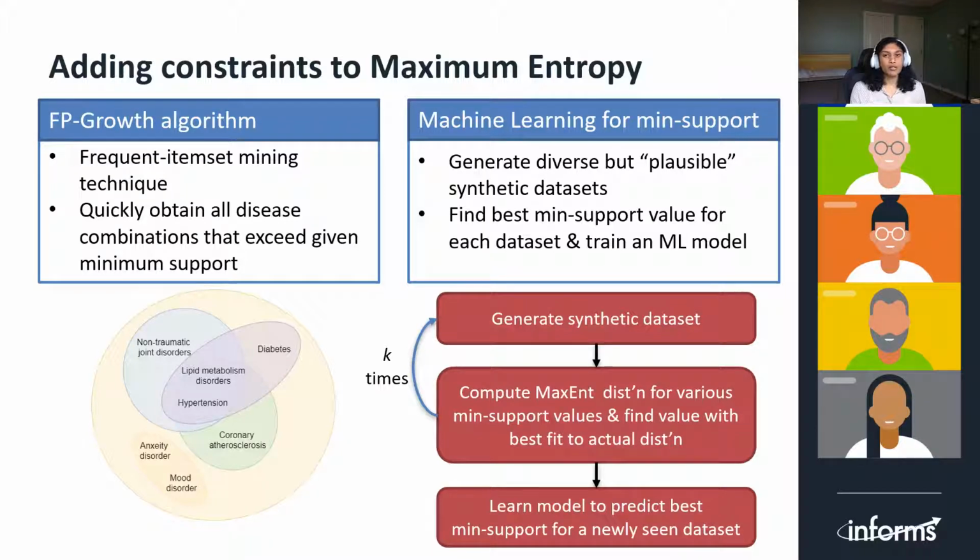We can generate lots of diverse synthetic datasets that plausibly resemble the real datasets, run maximum entropy for a range of minimum supports, and find the minimum support that gives us the best fitting distribution. Then we use this data to build a predictive model for the optimal min support value for the actual datasets.